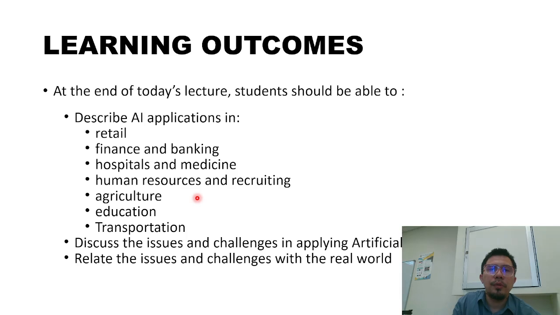Okay. So, this is the learning outcome. At the end of the lecture, the student should be able to describe AI application in retail, finance and banking, hospital and medicine, HR, recruiting, agriculture, education, transportation. And the student should be able to discuss the issue and challenge in artificial intelligence and also real world.